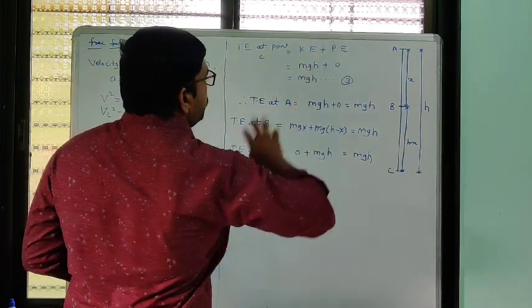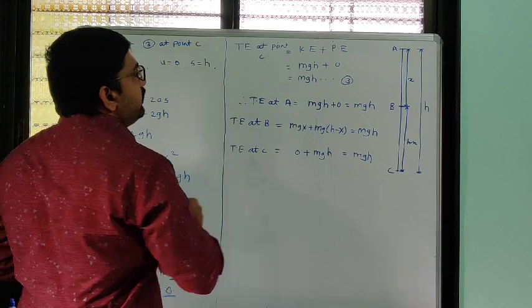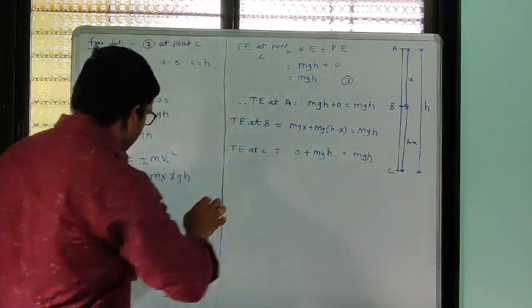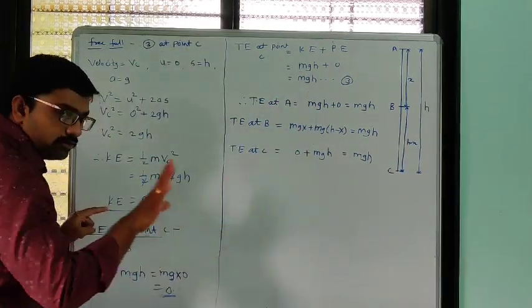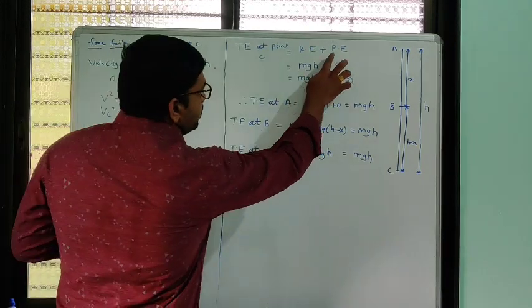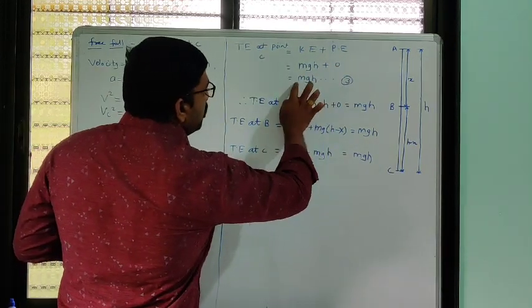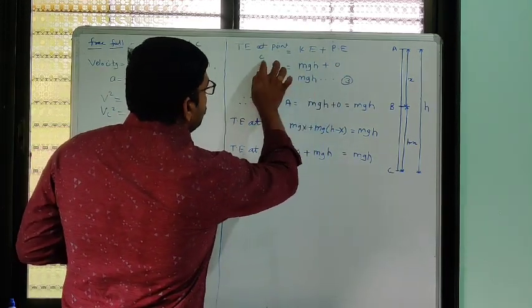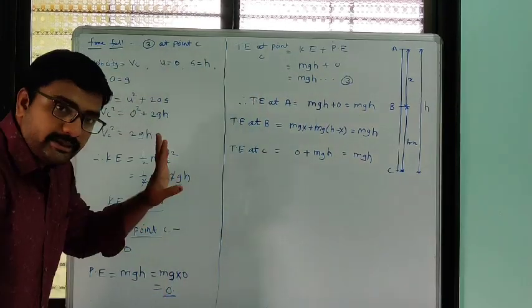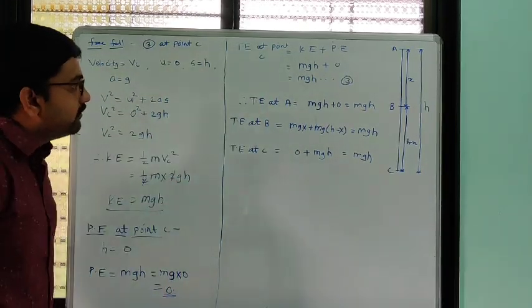So we know total energy at point C will be equal to kinetic energy plus potential energy. Kinetic energy on the ground is how much? mgh. So mgh plus potential energy, which is 0. So mgh is the total energy at point C. Okay, we call it equation number 2.